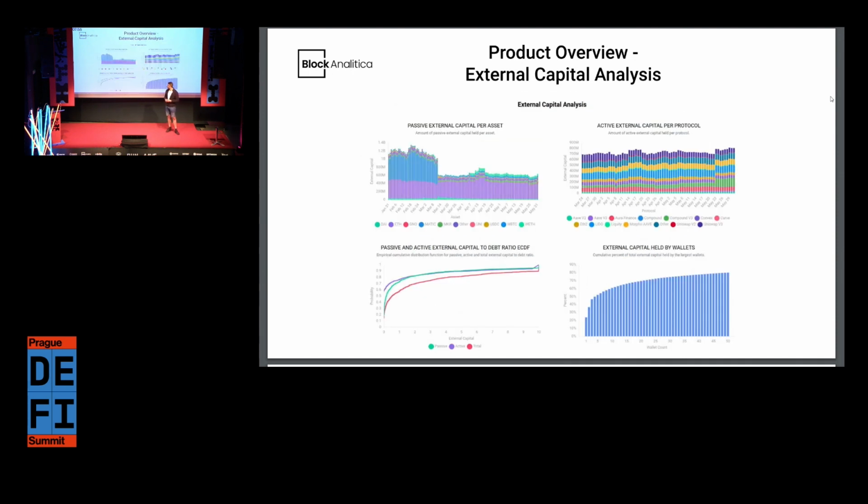Then we come to the topic of external capital analysis. We split this into two aspects. And important to mention why this matters: if somebody has a low collateralization ratio, but they have a large amount of assets in their wallet that can be used to repay their debt or increase their collateral, that can obviously be useful. Of course, the next level is also to bundle different wallets together, but that's basically outside of this specific presentation, but we can go deeper into that later.